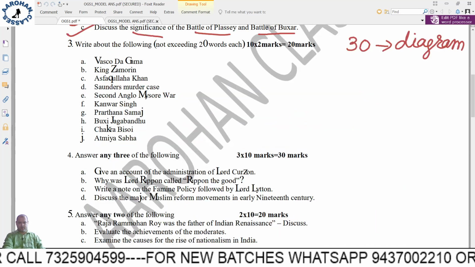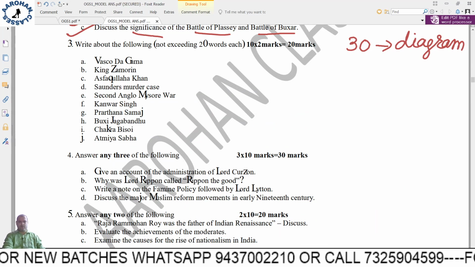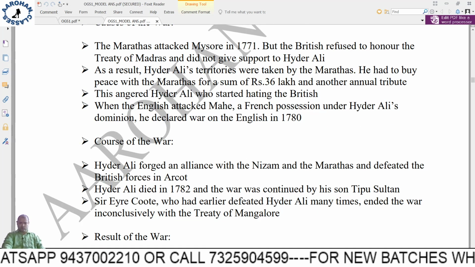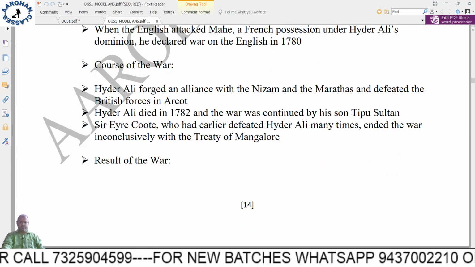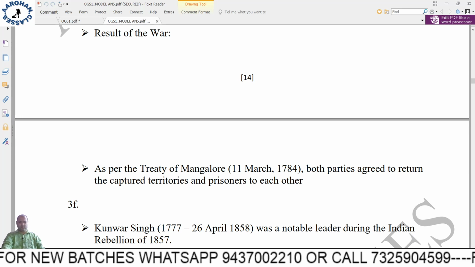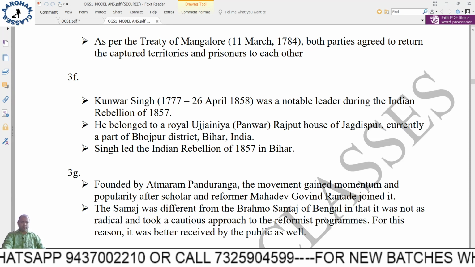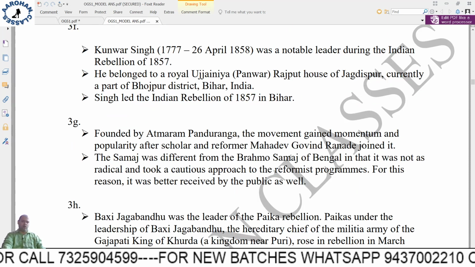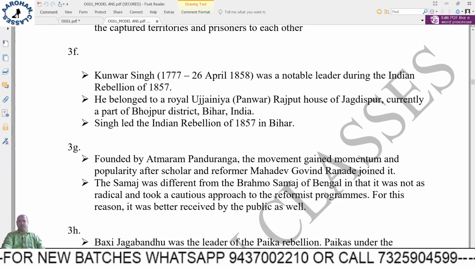Next, the Second Anglo-Maratha War. You just have to write why the war happened. Many causes are there. Course of war also has been given, that means when it started, where it went, where it ended, and the result of the war. You just have to write about the main cause and the result. Only 2 marks. So remember, you may know a lot of things about it, but it's not worth the time to write for 3, 4, 5 minutes for a 2 mark question.